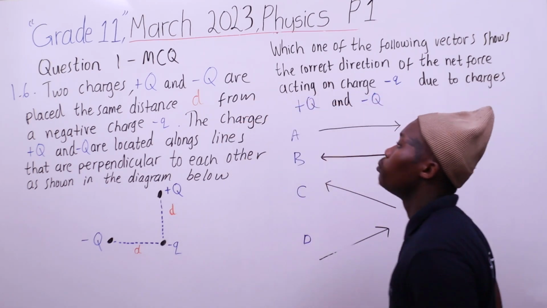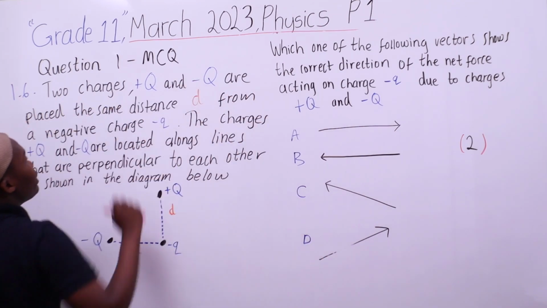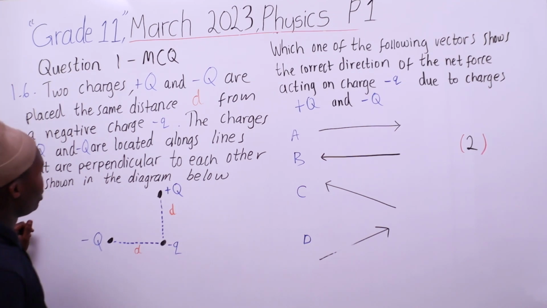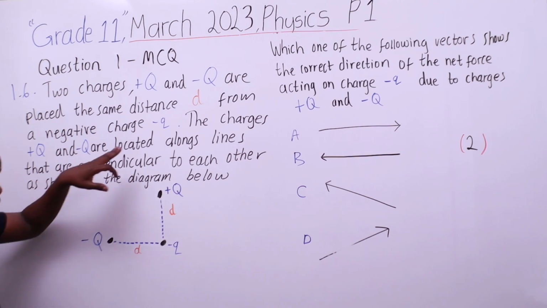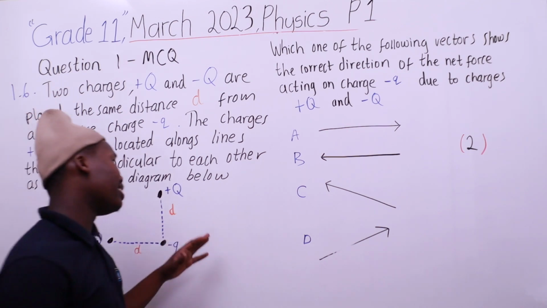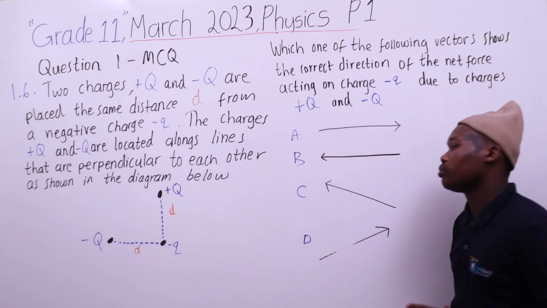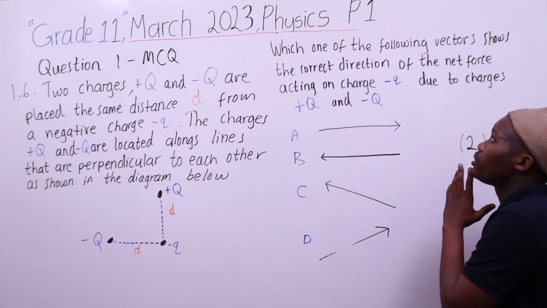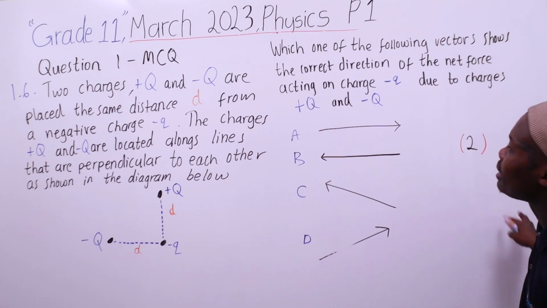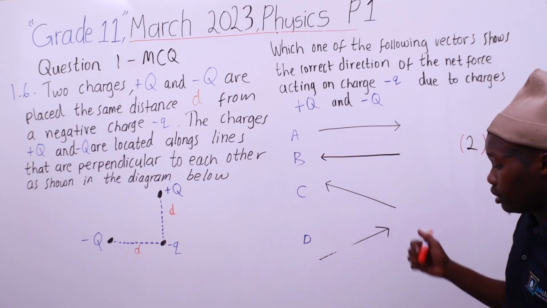Alright, now to 1.6. There are two charges, positive Q and negative Q, placed the same distance d from a negative charge, negative q. The charges positive q and negative q are located along lines that are perpendicular to each other as shown in the diagram. Which one of the following vectors shows the correct direction of the net force acting on charge negative q due to charges positive q and negative q?